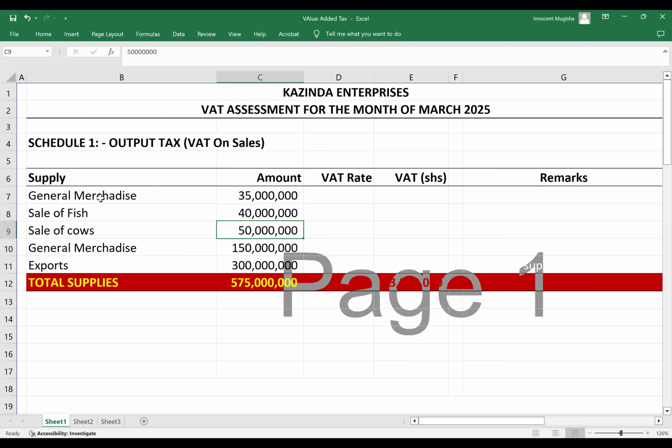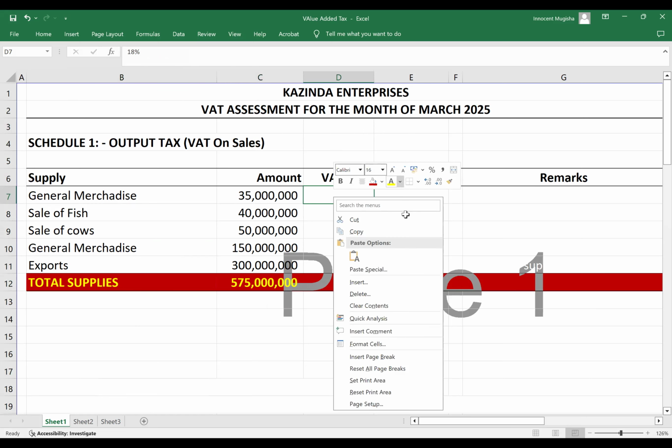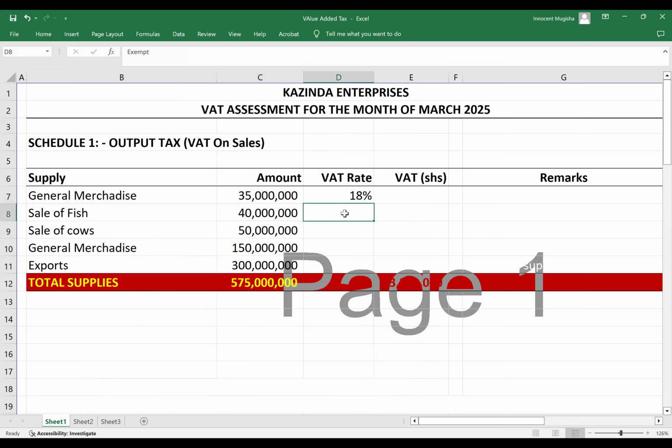Now, general merchandise is absolutely standard rated. Sale of fish is exempt. Cows, exempt. General merchandise, 18%. General merchandise, I'm talking about things like stationery, mineral water, basically where there is VAT. Exports, 0 rated. We gave a reason why exports are 0 rated: because if you charge VAT, you're making them expensive. So that's why it is 0 rated.